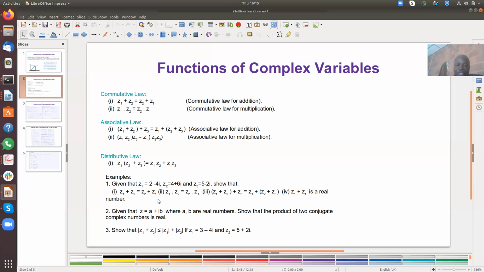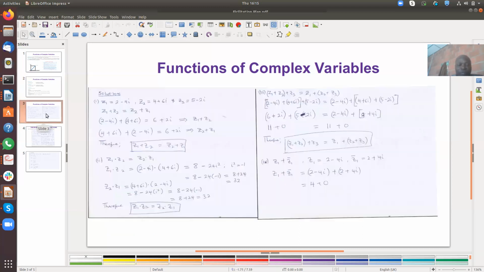That is, you have to establish that this expression satisfies the commutative law of addition. In the second question, you have to establish that these complex numbers satisfy the commutative law of multiplication. The third one tests if they satisfy the associative law of addition and also the associative law of multiplication. So let's look at some of the solution.